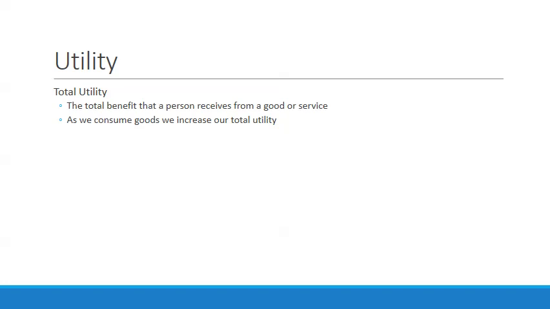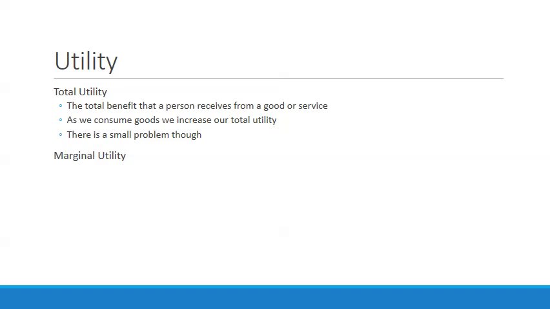Okay, so let's look in a little more detail here at utility. So we want to use this term utility to begin with, and we're looking at total utility, which is the total benefit that a person receives from a good or service. As we consume goods, we increase our total utility. There's a small problem with that though, and it's what we call marginal utility. As we're increasing our consumption, we could attach a number to it, and so that number is going to increase because our total benefit increases as we're consuming.